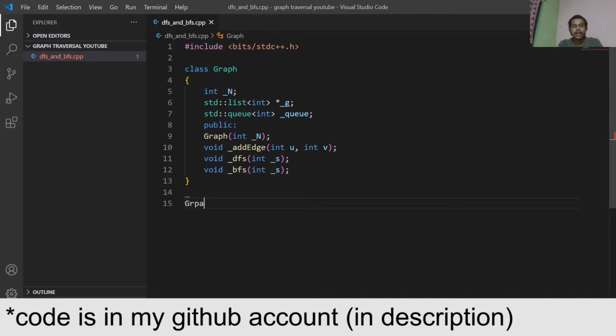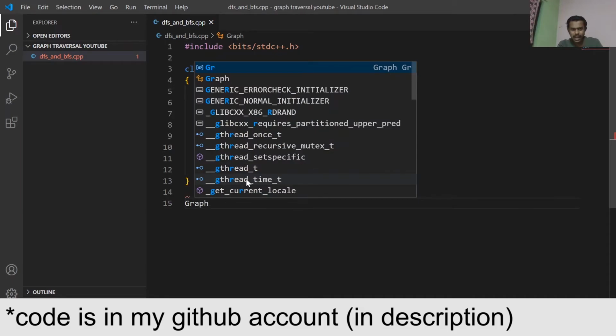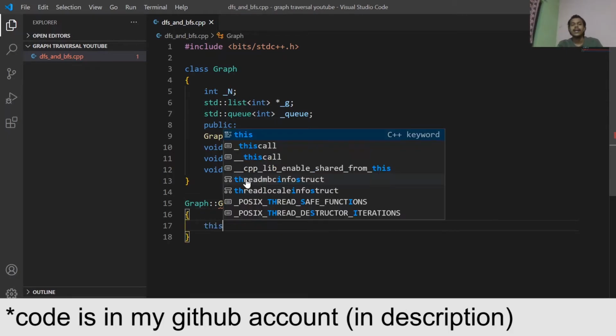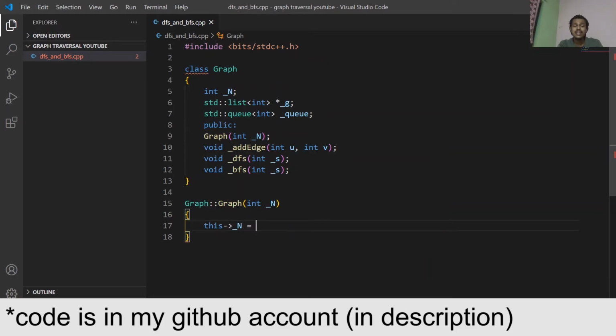So first I have our graph constructor. It is taking an integer as its argument, and this int n is equal to the number of nodes that we will pass. So we will manually provide it the number of nodes. And after that, let me first have the semicolon in here.